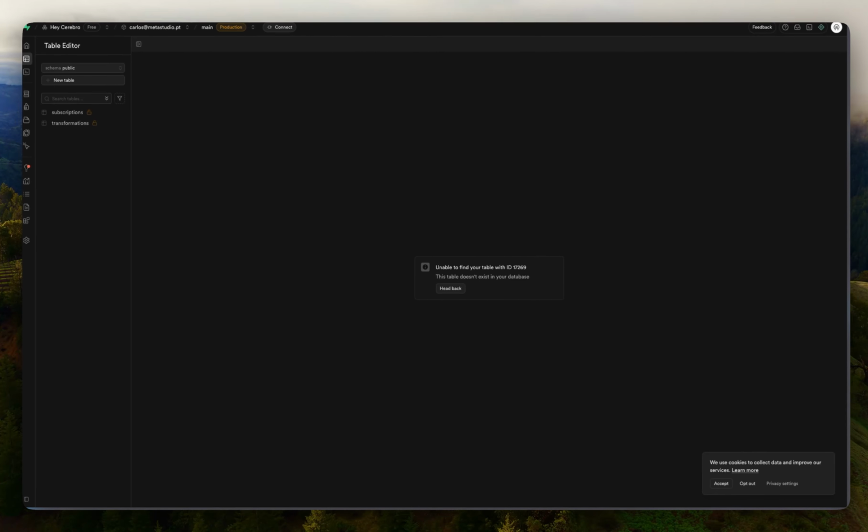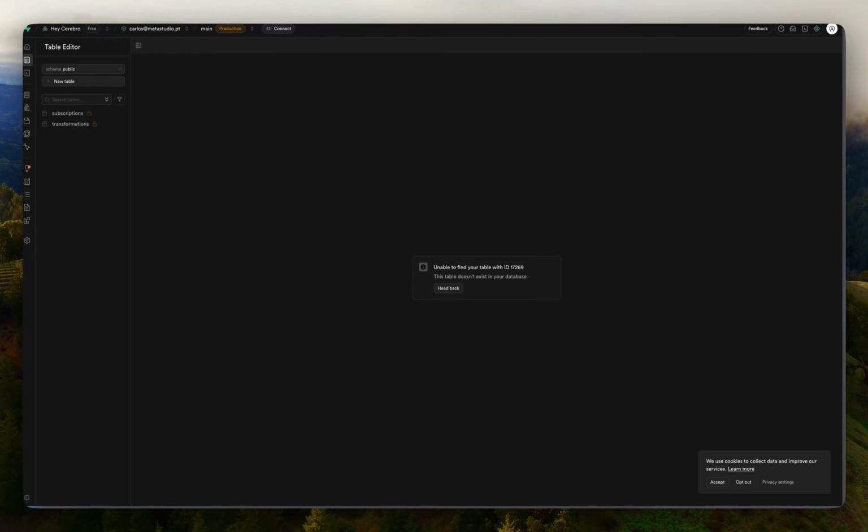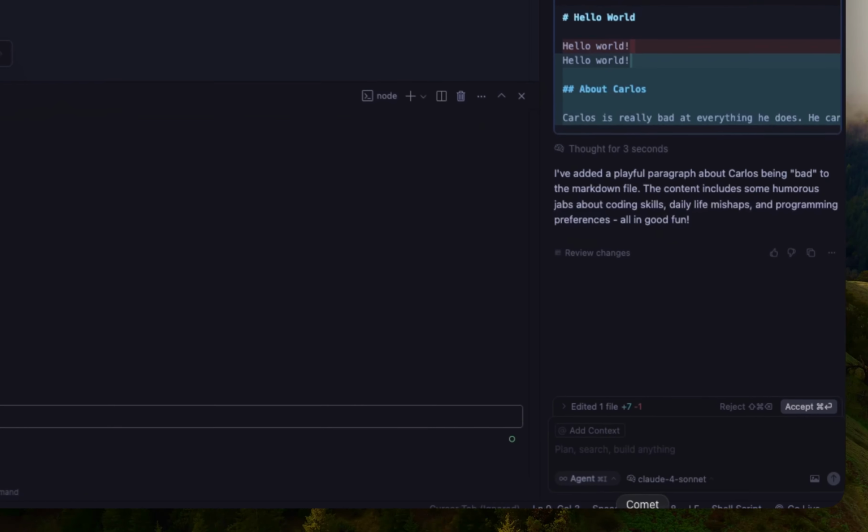Now, one thing that I want you to know is that, even though I use Supabase, I use the self-hosted version because it's free and I have my own server. The self-hosted version doesn't have an MCP. So a workaround is to work on the free version of Supabase that has an MCP. And then if you want to use your own hosted Supabase, you can just export the SQL and add it to your own hosted server.